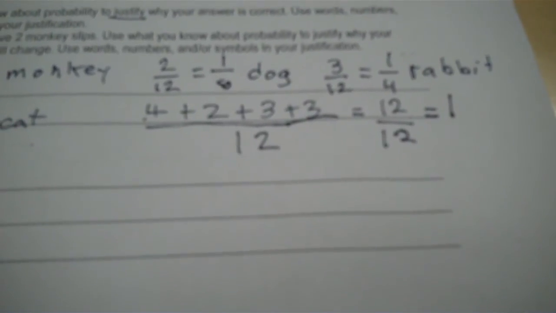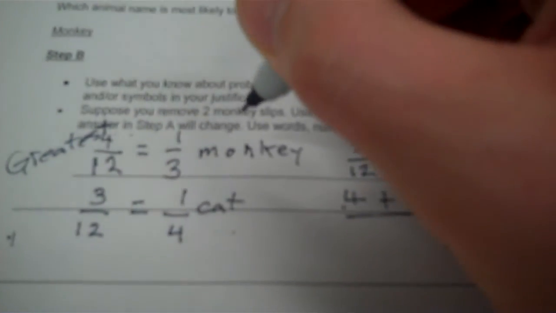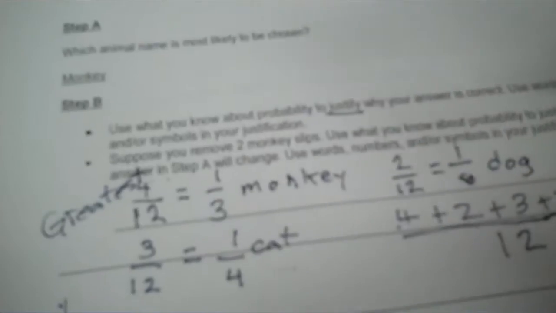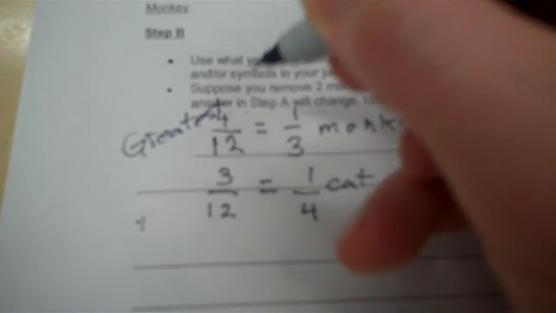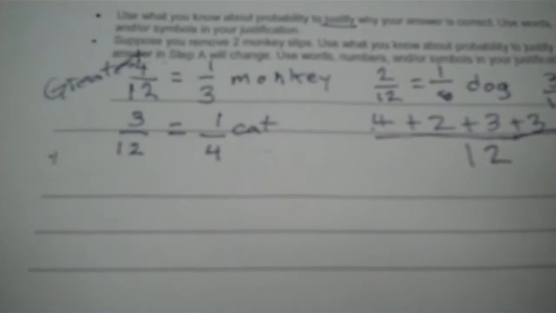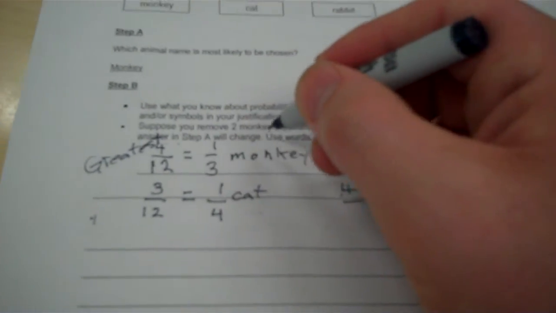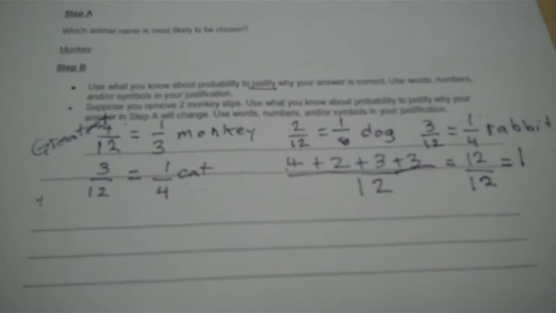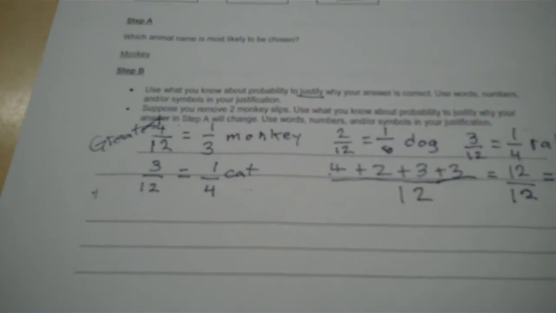That's kind of hard, I understand that, but I want you to go up and try this one right here, except you're going to get rid of 2 monkeys. That means that instead of a 4 up here for the monkey, you'll have a 2. And there's only going to be 10 cards now. So all these denominators that are 12 would now be 10. Go through and see what you got. Try that ECR step, because right now you've just done a BCR. This is not an ECR yet. You got to do the second part. Turn this in tomorrow, and if you try your hardest, I guarantee you'll have a great grade, because we haven't even gone over this yet.